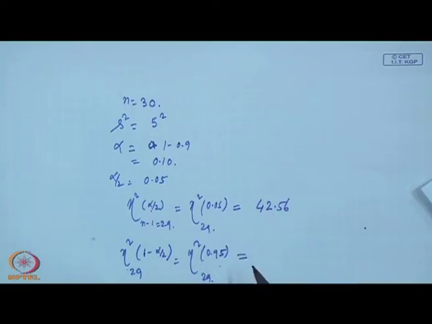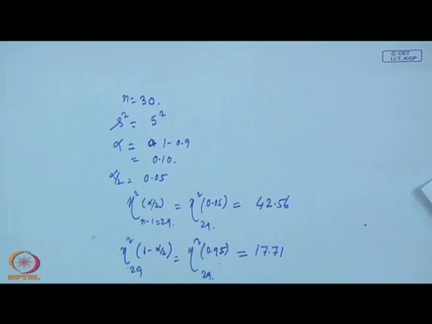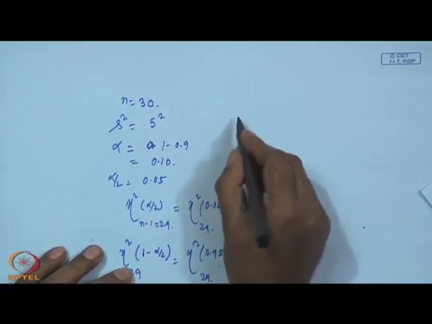Similarly, chi square 0.95 with 29 is 17.71. Once you know these two values, your computation becomes very simple.